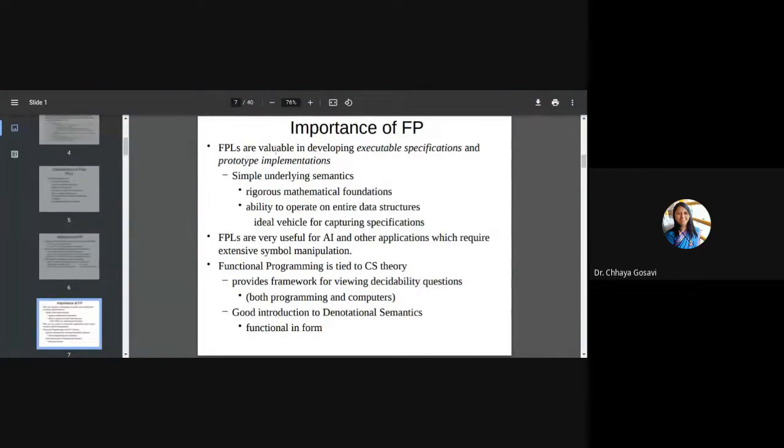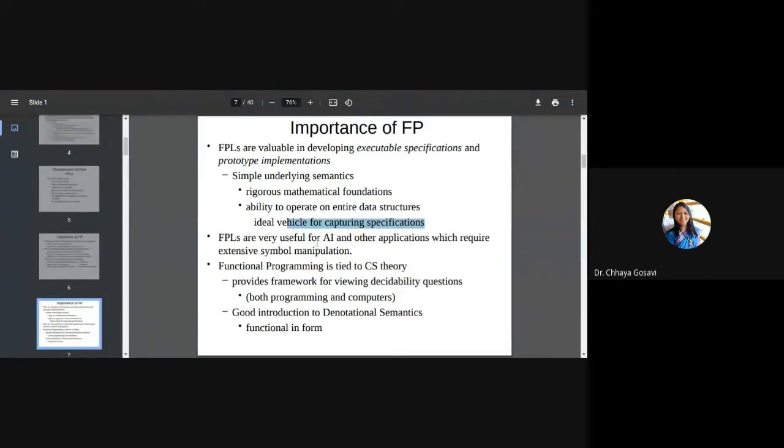Functional programming languages are valuable in developing executable specifications and prototype implementations. As I explained, if I want to check whether a particular expression is useful, or how it will produce different results for different inputs, that is, if I want to develop a prototype or executable specifications for any dummy language, it is better to use functional programming. As we are talking about, it has a rigorous mathematical foundation and the ability to operate on an entire data structure. It is an ideal vehicle for capturing specifications.